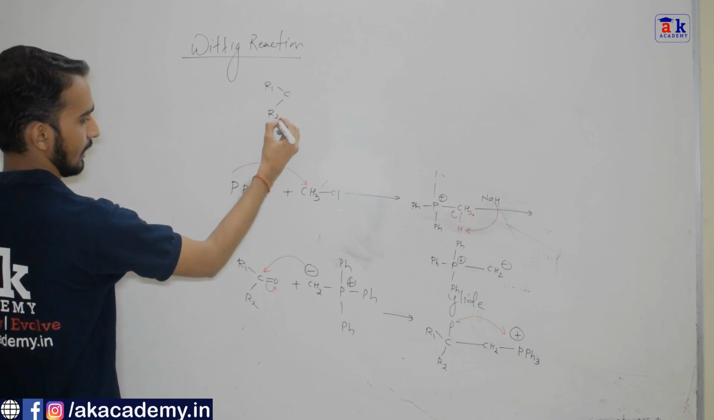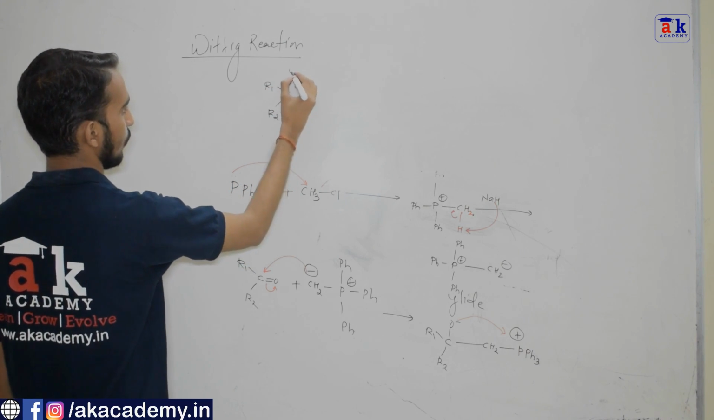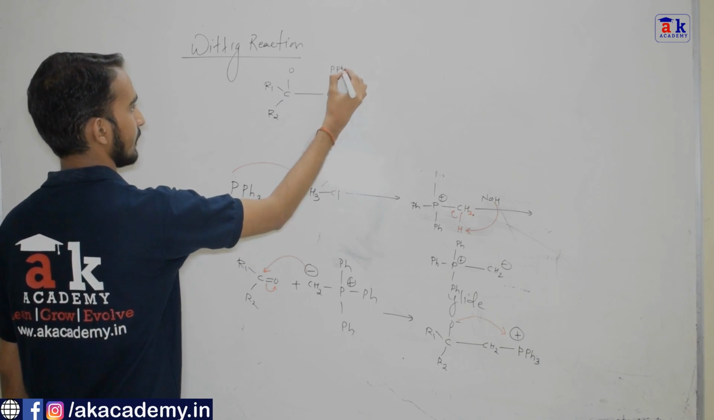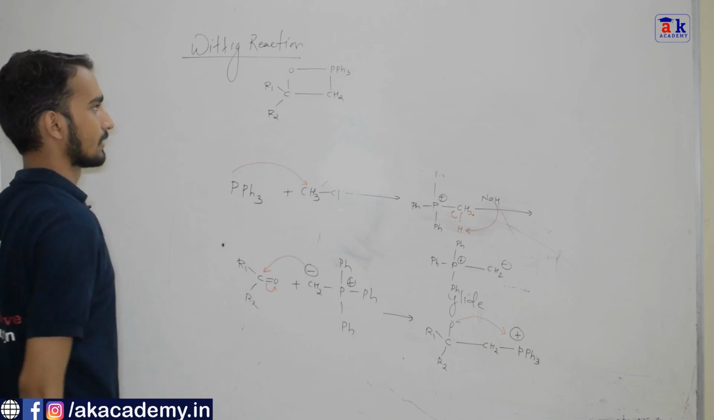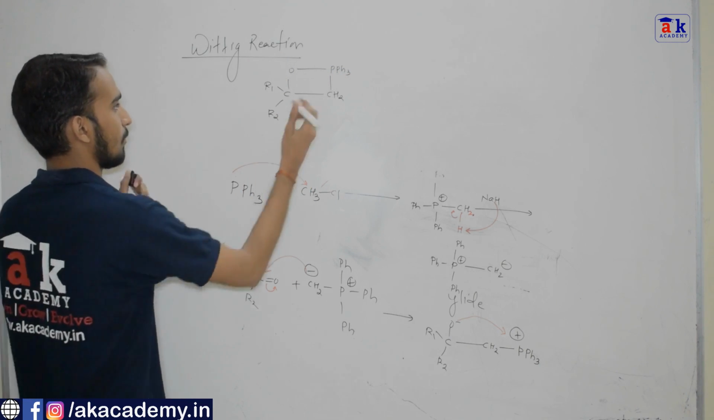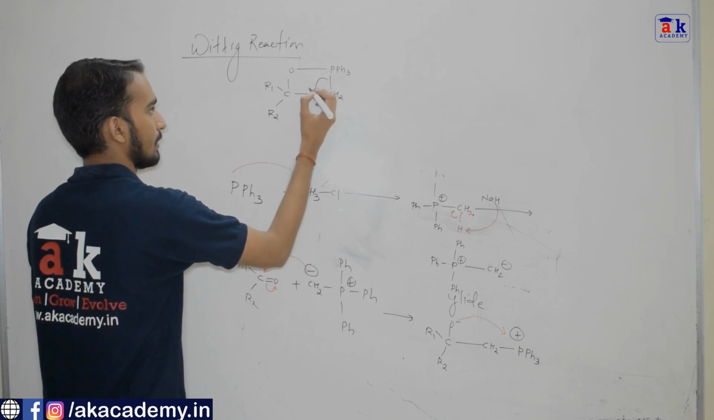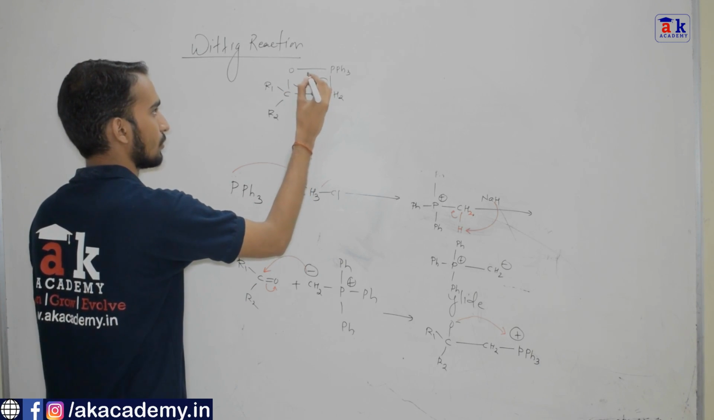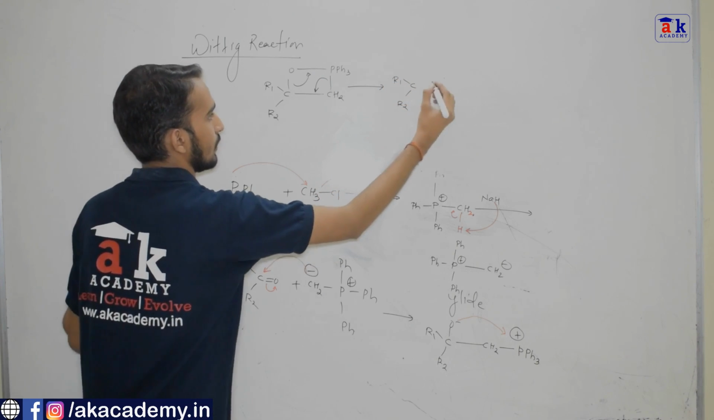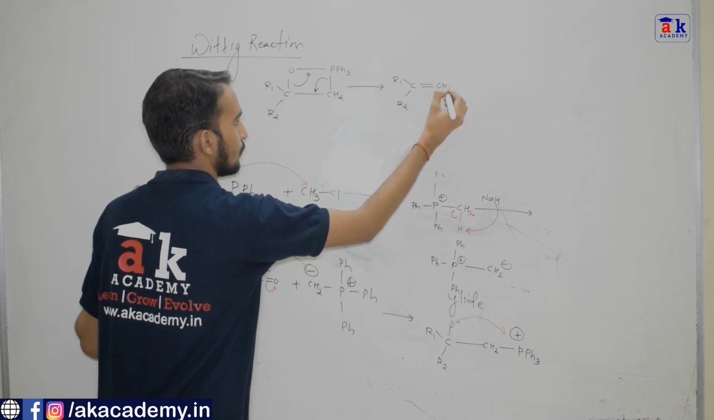R1, C, R2. This is O, this is CH2, and this is PPh3. Now this undergoes dissociation. The bond basically cleaves. This bond falls over here and this goes over here. So we get R1, C, R2, double bond CH2, plus